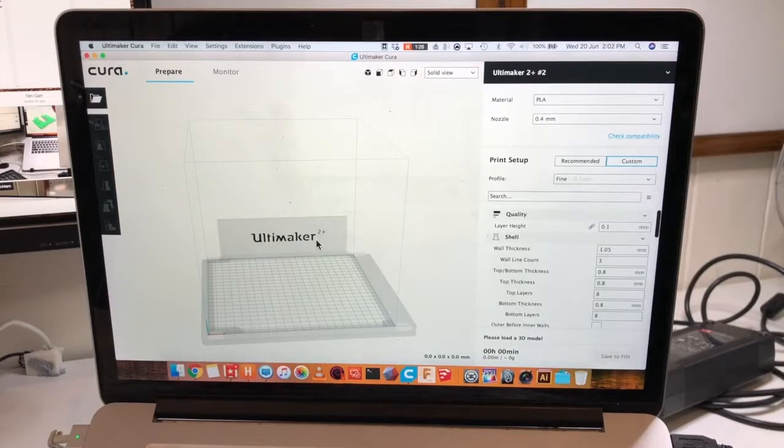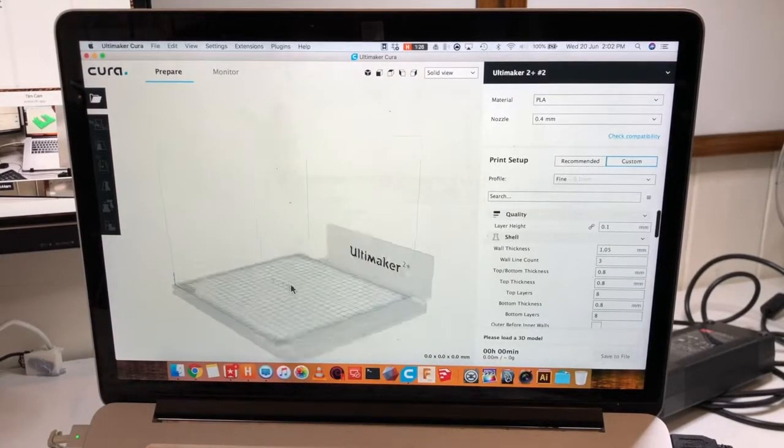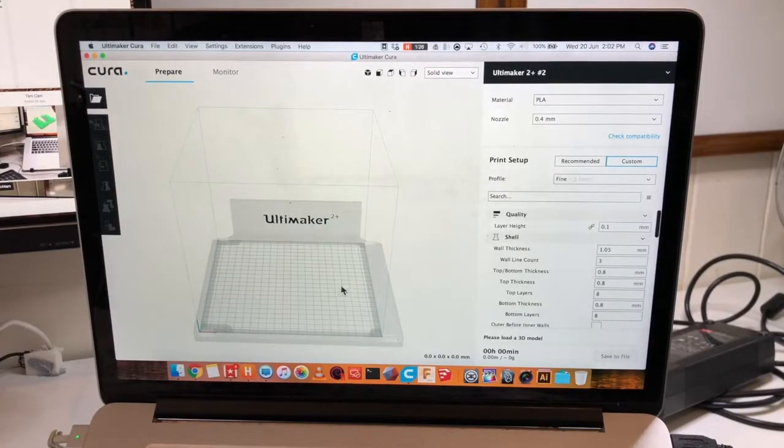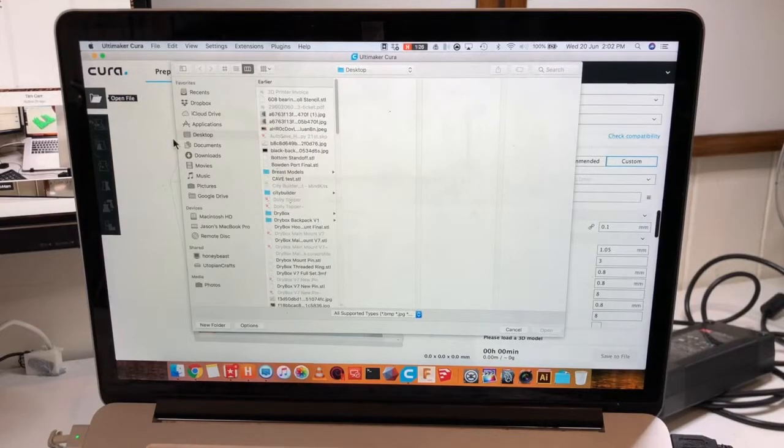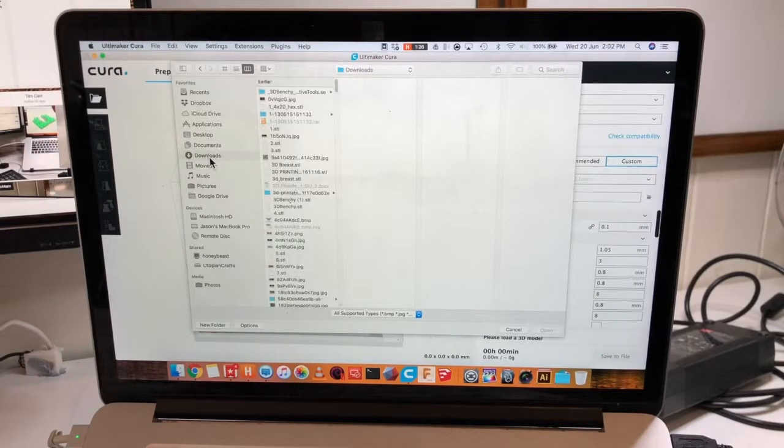Now that this is done, you can see a visualization of what the build area looks like for the printer. At the back, you should see Ultimaker 2 Plus so that you know it's the correct one. Now we're going to load a file. In the top left corner, you can select Open File and then browse through your computer to find an STL file. This is the file type that you need to use. You can then click Import or Open.